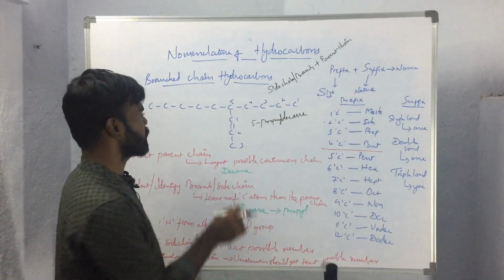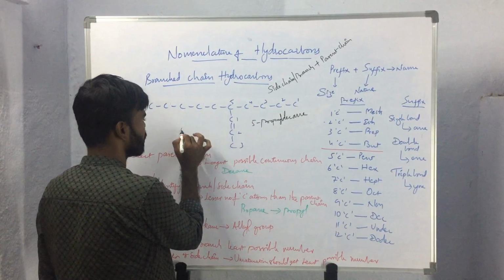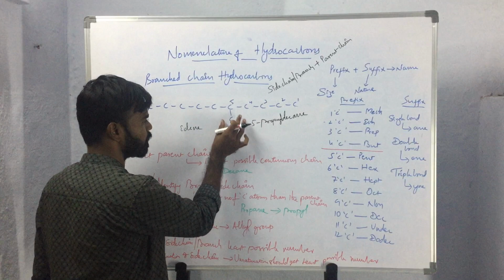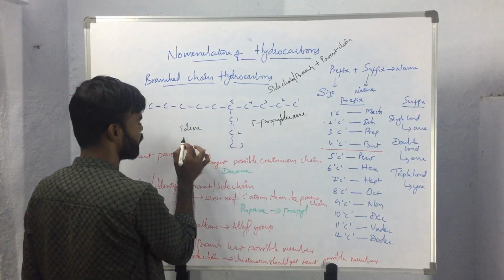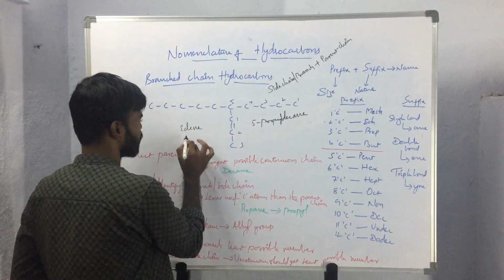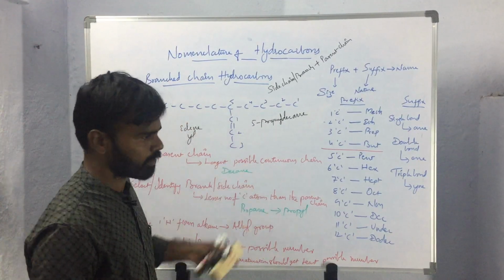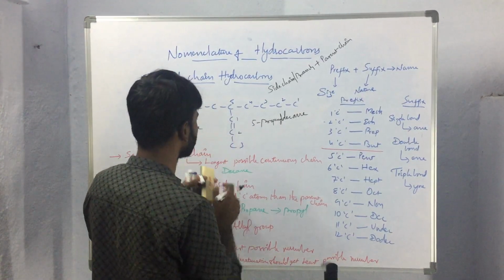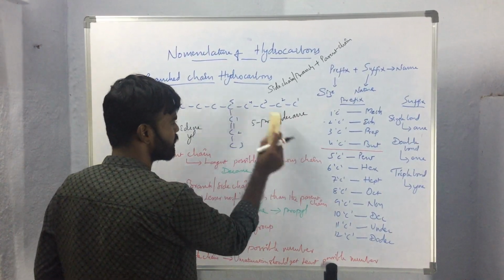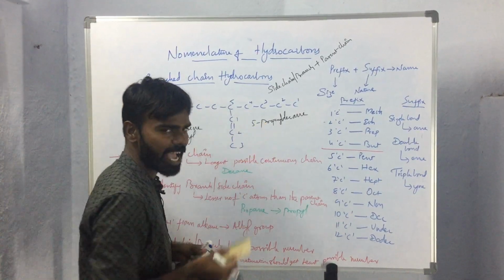If the unsaturation is directly attached to the parent chain, then the suffix idene is used. If it is separated from the parent chain by 1 or more carbon atoms, then the suffix yl is used to the name of the side chain. So if it is attached directly, then propylidene. If it is separated by 1 or more carbon atoms, then it will be propenyl.